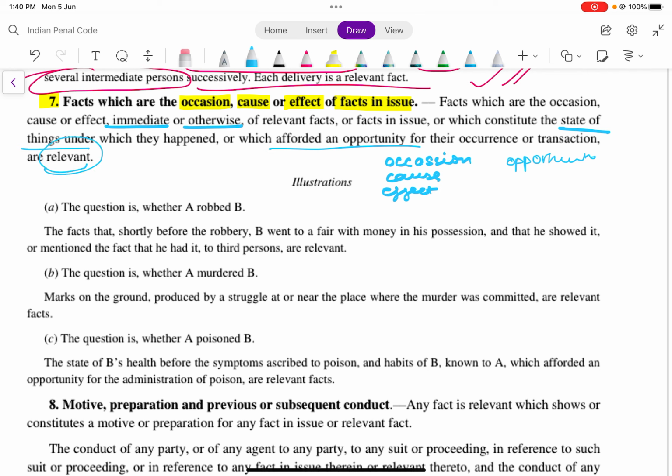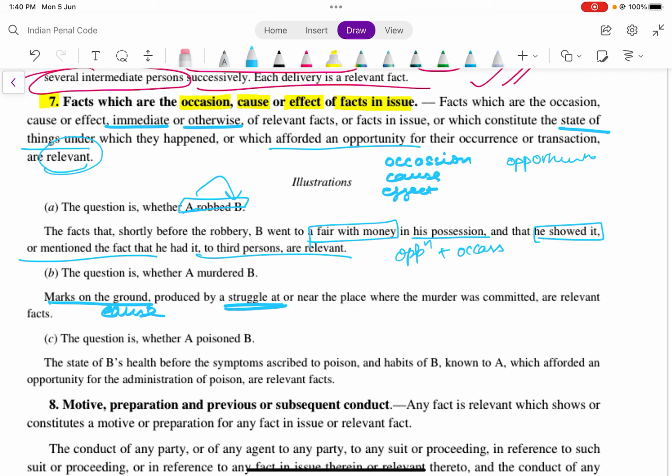For example, the question is whether A robbed B. A has committed the robbery of B. The fact that shortly before the robbery B went to a fair with money in his possession and that he showed it, or mentioned the fact that he had it, to third persons, are relevant. This is opportunity plus occasion. The question is whether A murdered B. Marks on the ground produced by the struggle at or near the place where the murder was committed are relevant facts; that is effect, or you can say cause also. The question is whether A poisoned B. The state of B's health before the symptoms ascribed to poison, and habits of B known to A which afforded an opportunity for the administration of poison, are relevant.